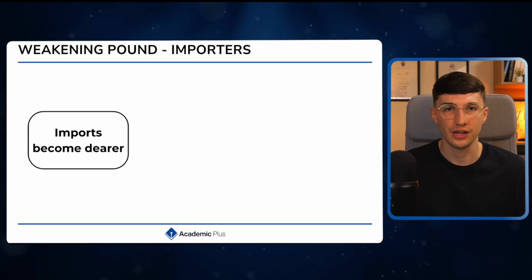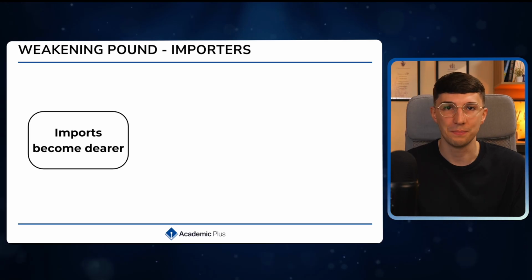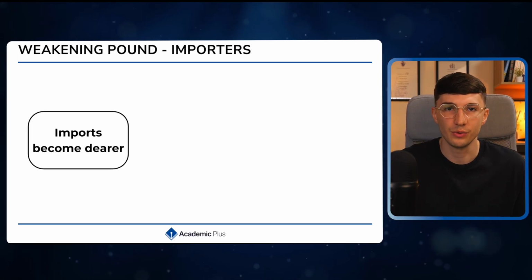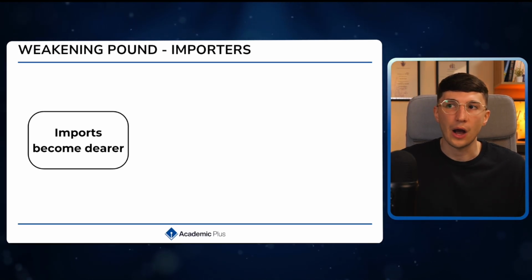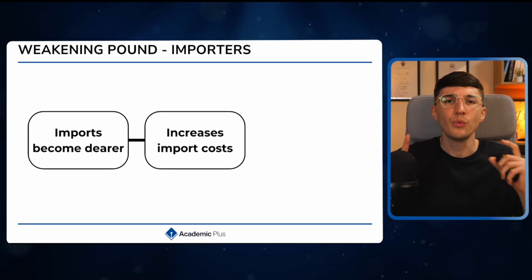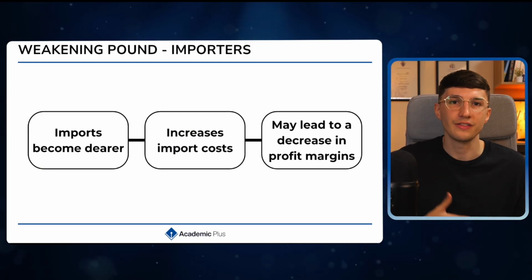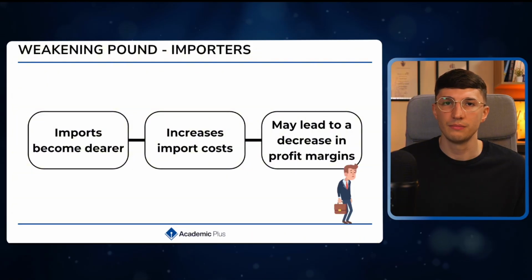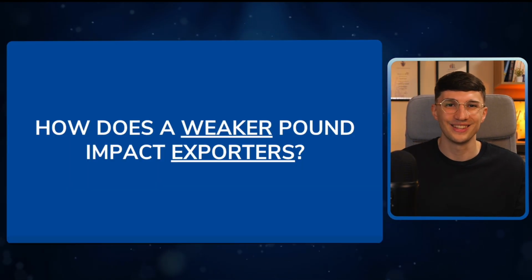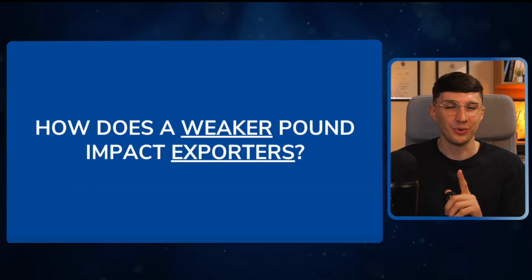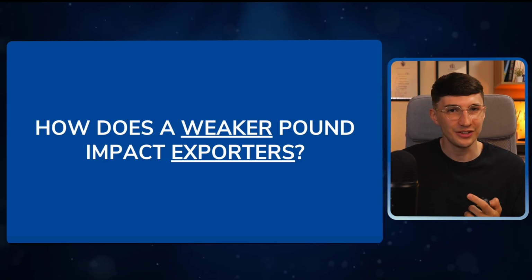So when building our chains of analysis, let's say we're an importing business and we're buying in raw materials. Well, the weaker pound makes importing dearer. That would increase our business's cost, therefore reducing our profit margin. Very sad business owners from this. But what about your exporters? The situation now changes for them.